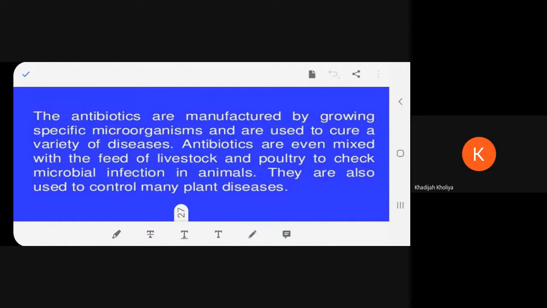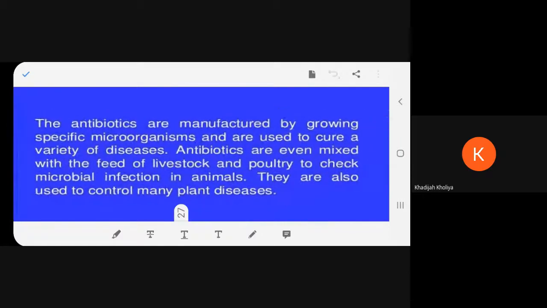They are also used. Beta, there's a full stop after animals, I think so. Is there a full stop after animals? Why did you not stop? You should stop after the full stop, isn't it? After animals, what is there? They are also used to control many plant diseases, beta. Thank you, beta. I hope you learned something, Khadija.